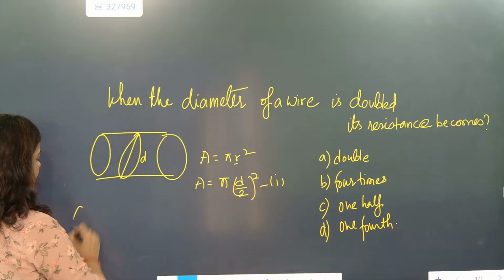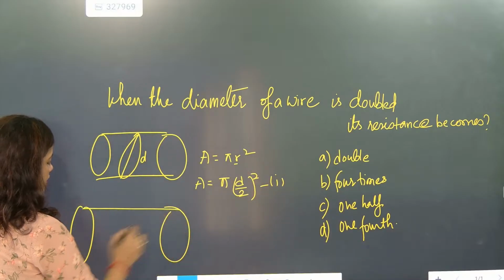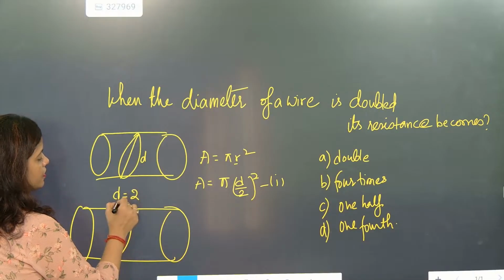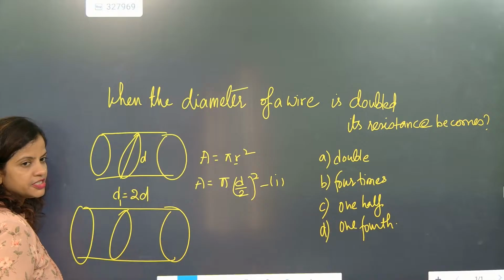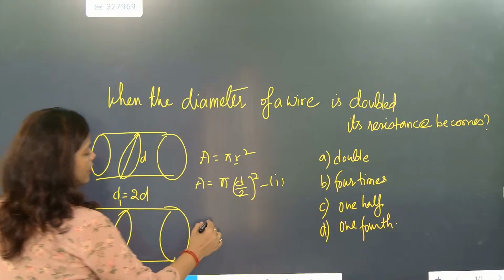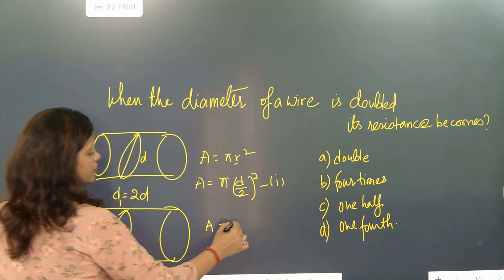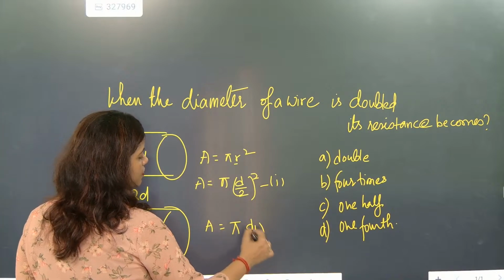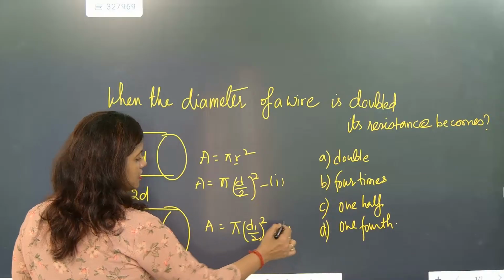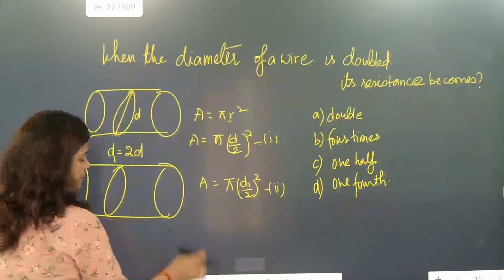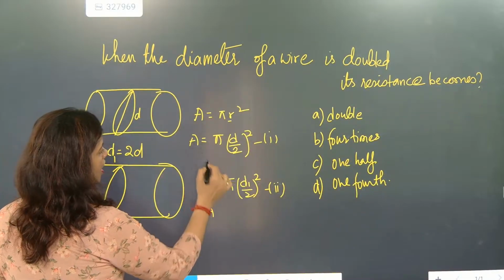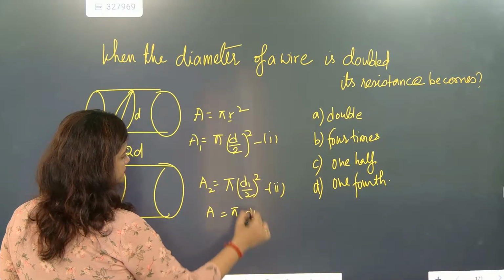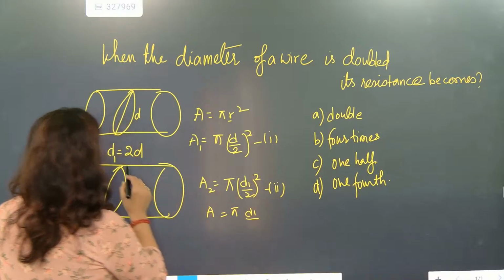Now the diameter is getting doubled. The new diameter is 2 times the original diameter. Correct? So now what will be the area? For writing the usual formula we will write A is equal to pi times d1 by 2 whole square. Correct? But here, now d1 is 2d.